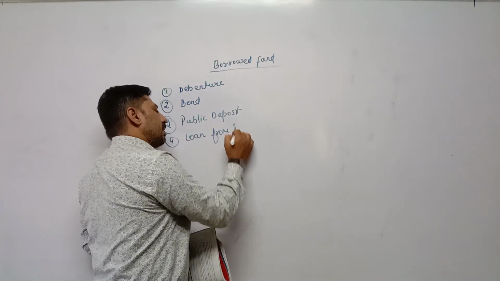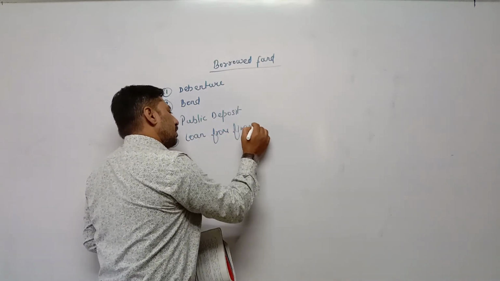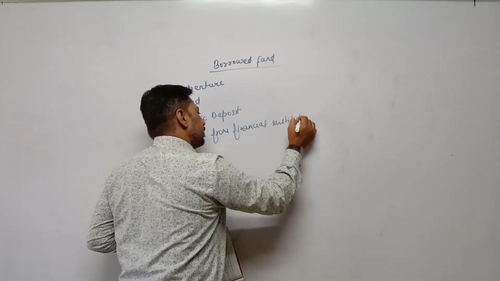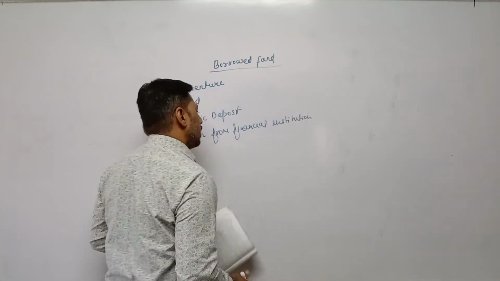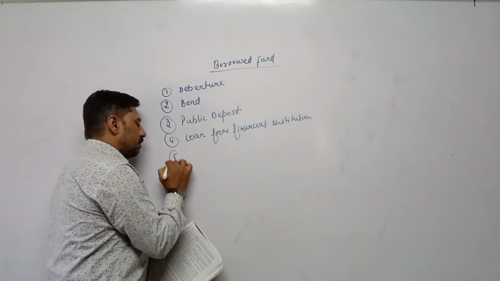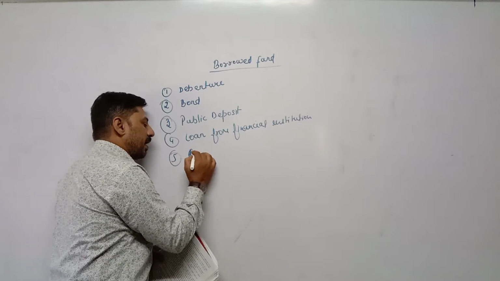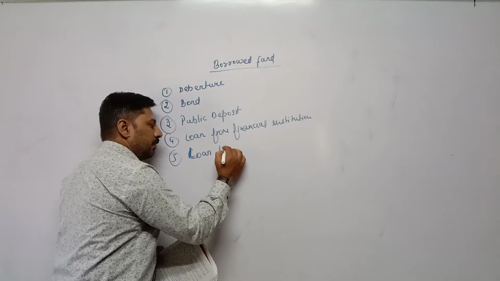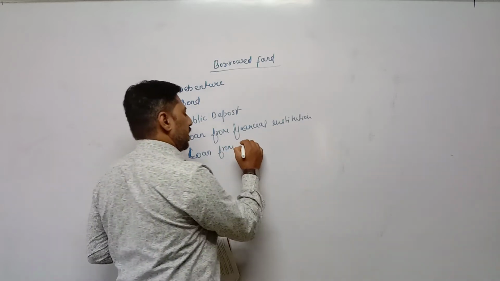Loan from financial institutions. And fifth one is commercial bank, means loan from commercial bank.